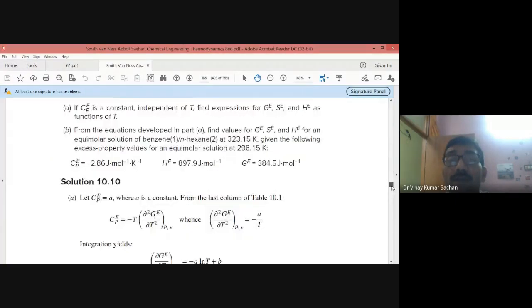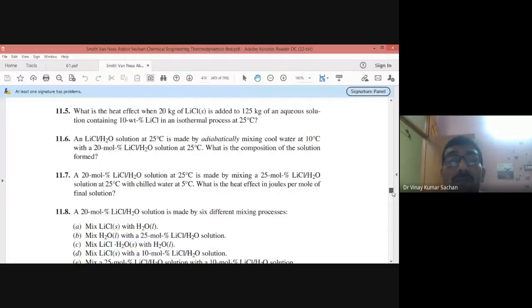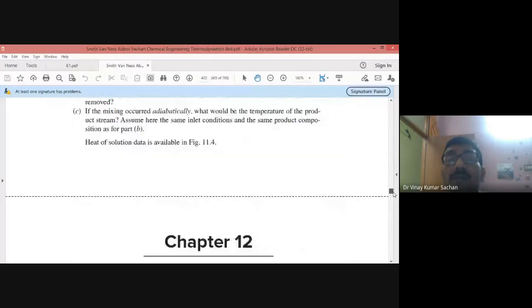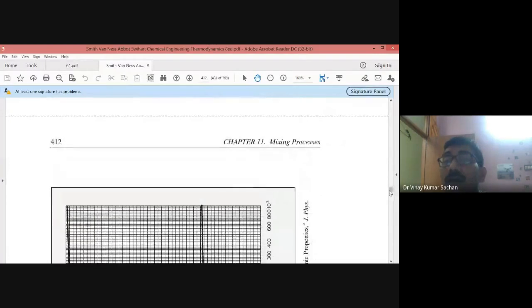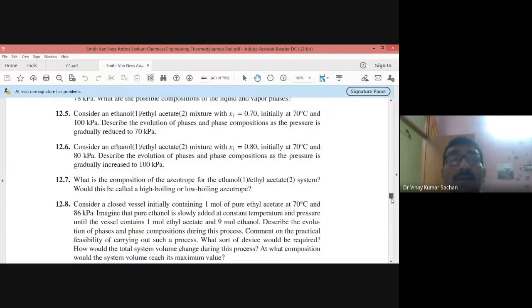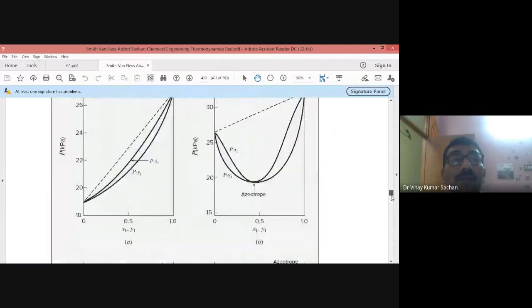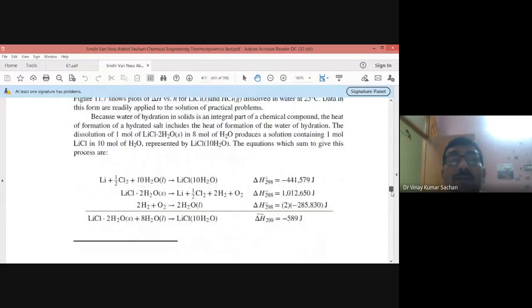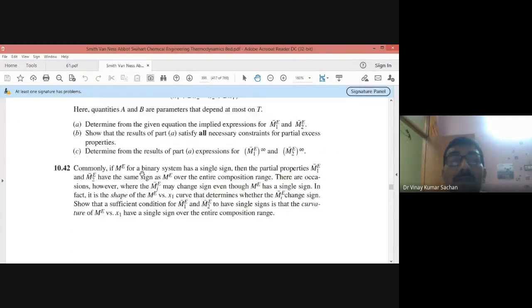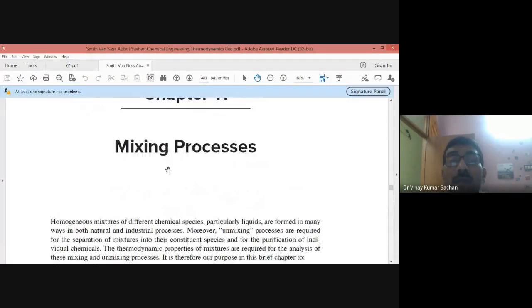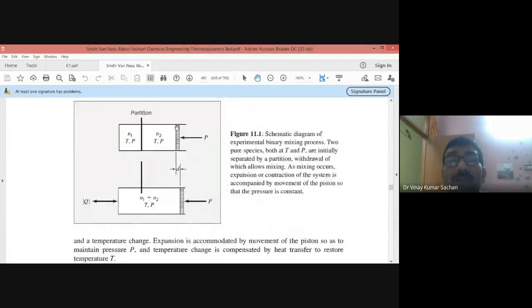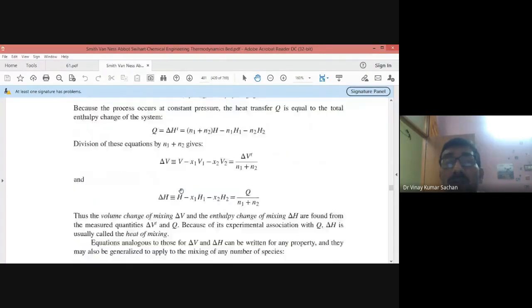So if I write various things here, then the next chapter, if you look at property changes of mixing, you can find it in the 11th chapter. This mixing process, they are all about this. This is one diagram that has been shown to you for two components at the same temperature and pressure, and when they are mixed, there is a slight increase in volume, and there is some heat exchange also. So how can you calculate? All these things are given.